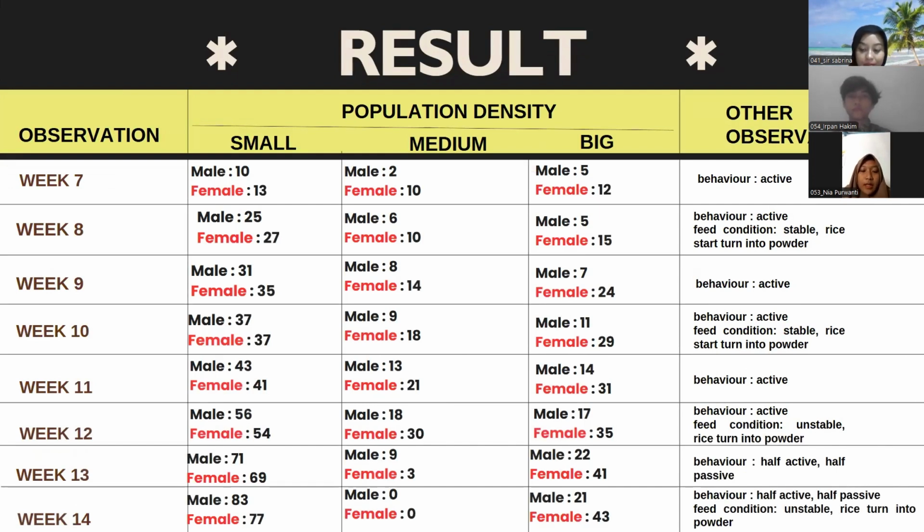For week 7 until week 40, there is a significant difference in population because it is still growing and increasing. Overall, the female population is higher than the male population. There are some factors that make the female population higher than the male, but in the last week, week 40, the male population is higher than the female population.